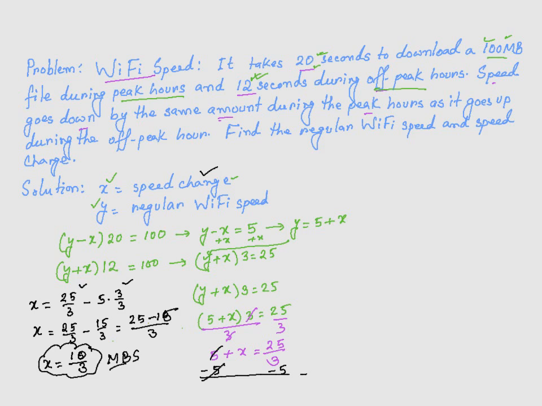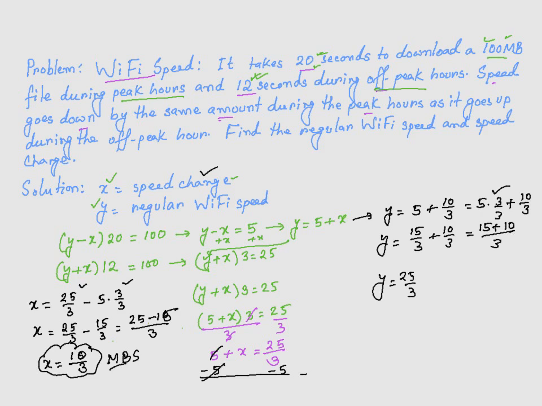Now I can go ahead and find the y. We know that y is 5 plus x, so y is equal to 5 plus 10 over 3, which is the same as 5 times 3 over 3 plus 10 over 3, or y is equal to 15 over 3, because 5 times 3 is 15, plus 10 over 3, which is 15 plus 10 over 3. So that gives me y is equal to 25 over 3. So that's the speed of the Wi-Fi. That means the regular speed is 25 over 3 megabytes per second.